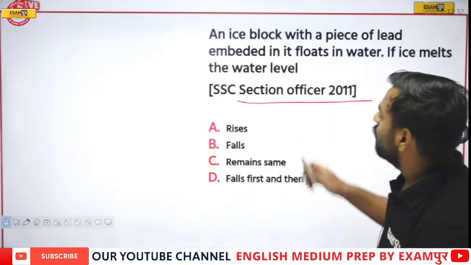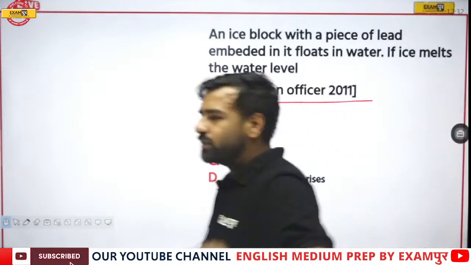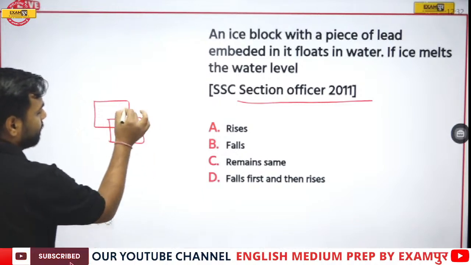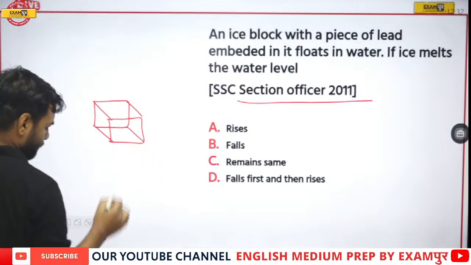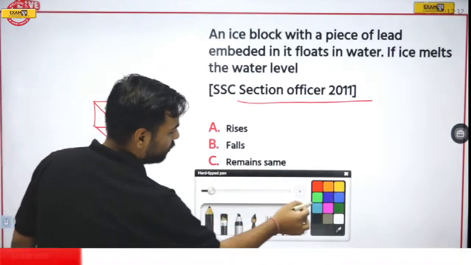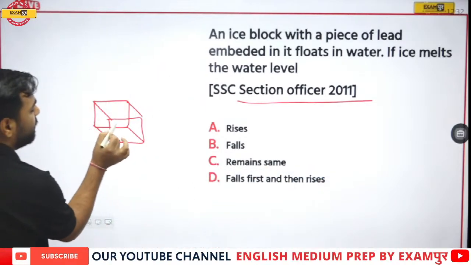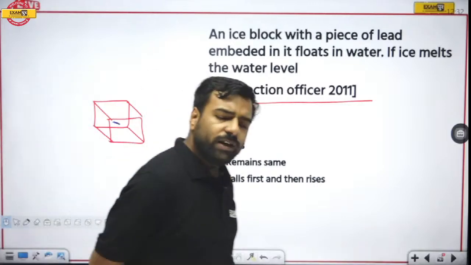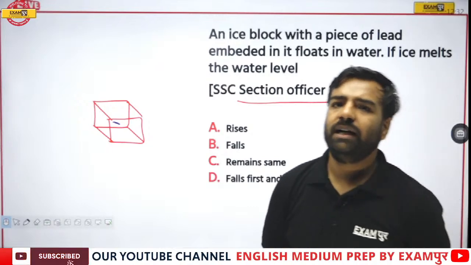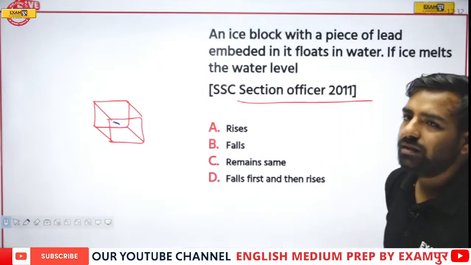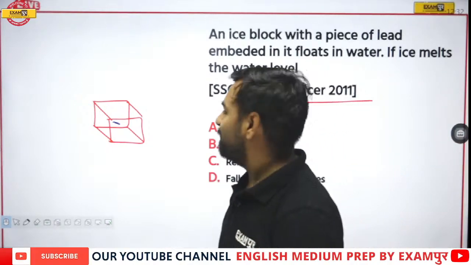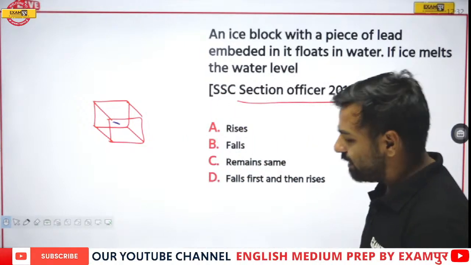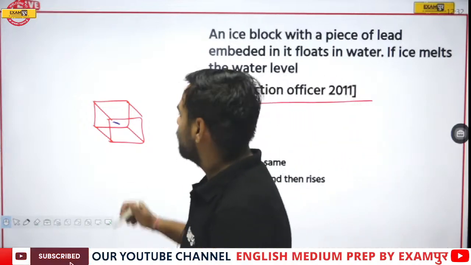Okay, so if I talk about this ice block, let's try to understand. When I'm talking about an ice block, there's a lead, I'll use blue color, which was embedded in this, let us assume this part. Fine. Now, Megha is also with the D option. Okay, welcome here, Megha. So what I was saying, there was a lead which was embedded in it. Just think about it. Just think.